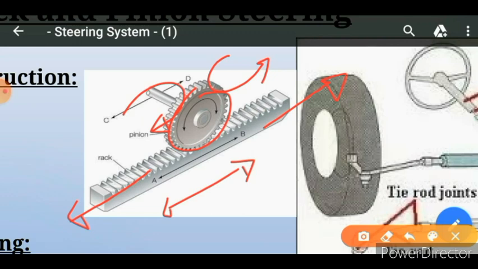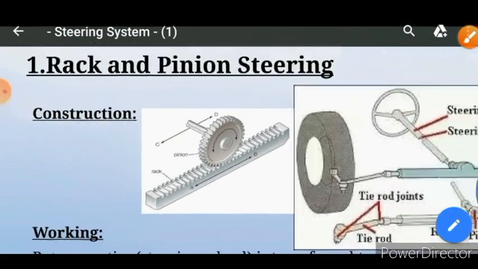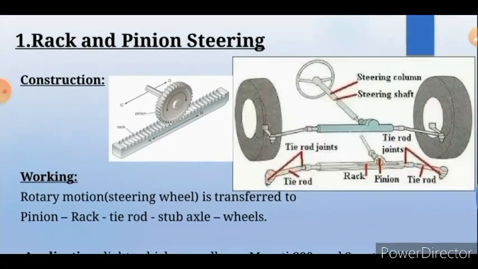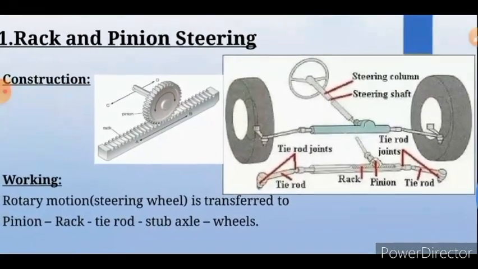It means this mechanism is used to convert rotary motion into linear motion in this direction, and this mechanism is directly used in the rack and pinion steering system. So let's see the construction here.